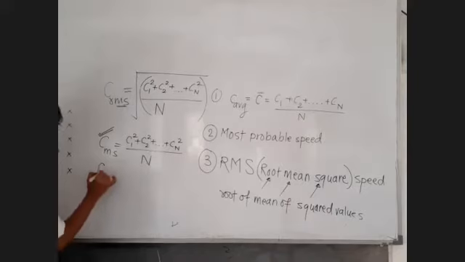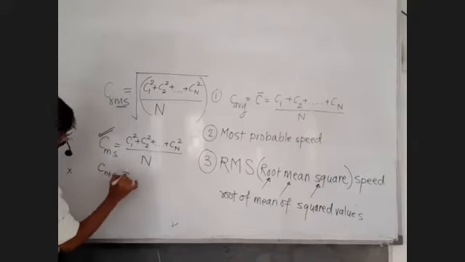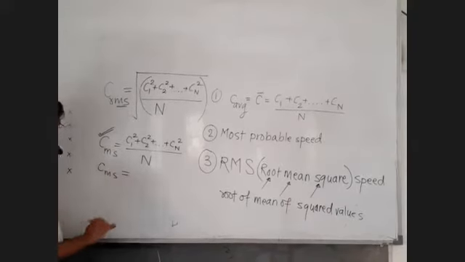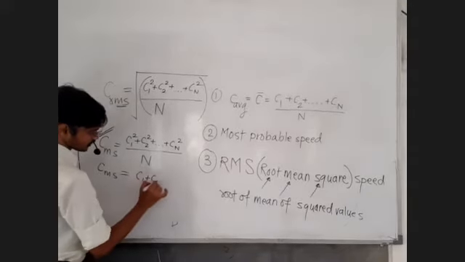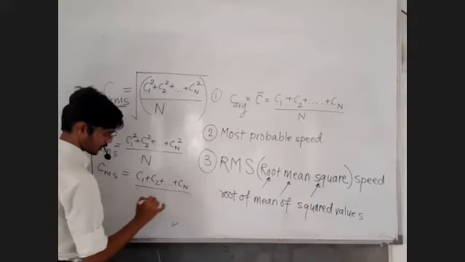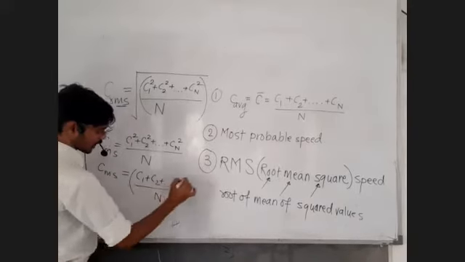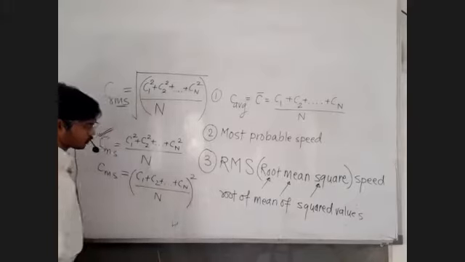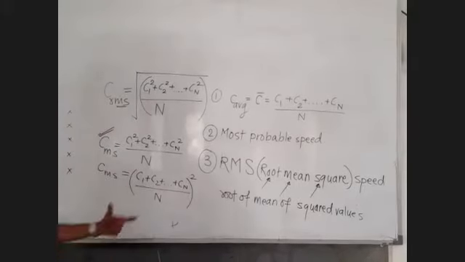But sometimes some students write mean square speed as this, and here they make the mistake, and we make sure that in the options we give you this option also.